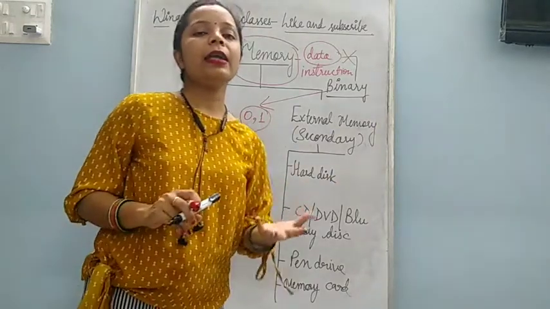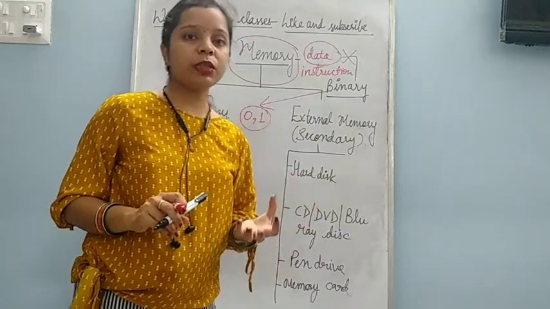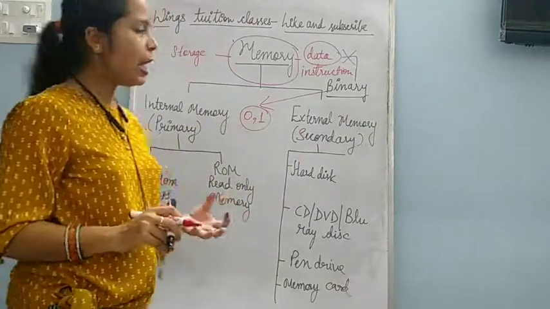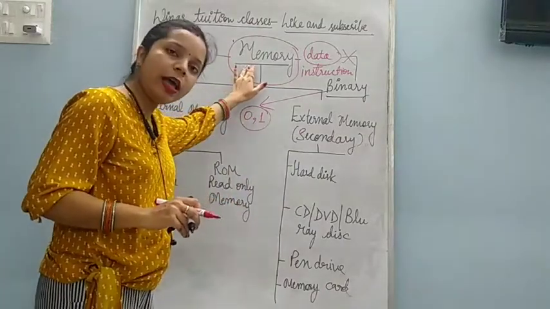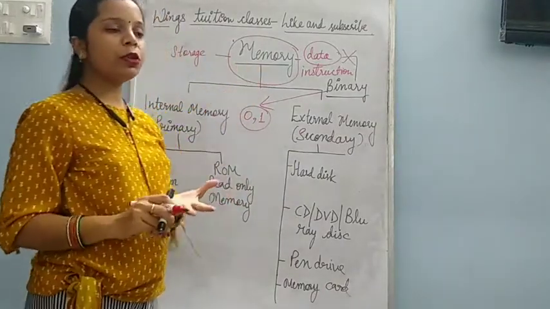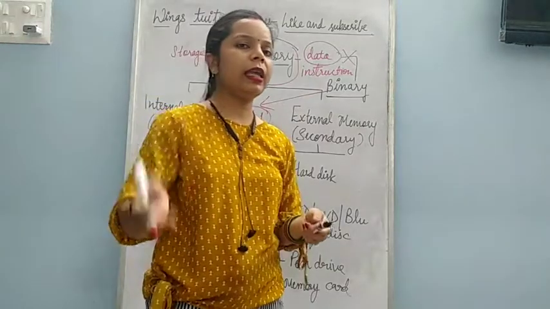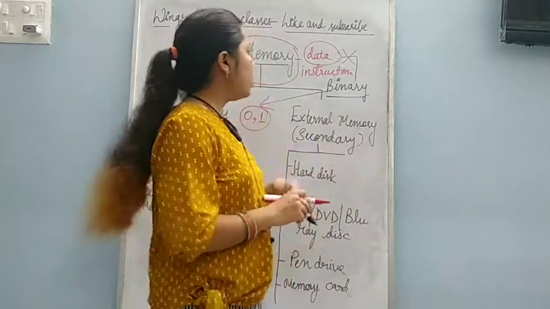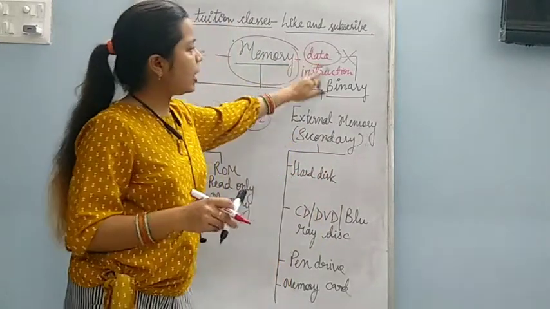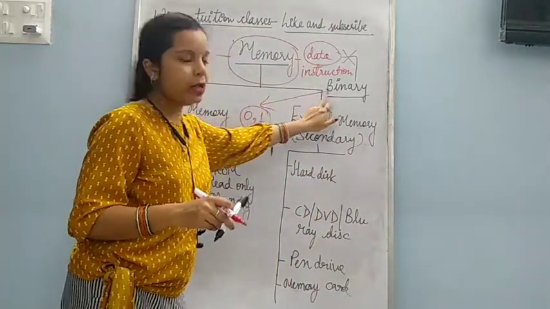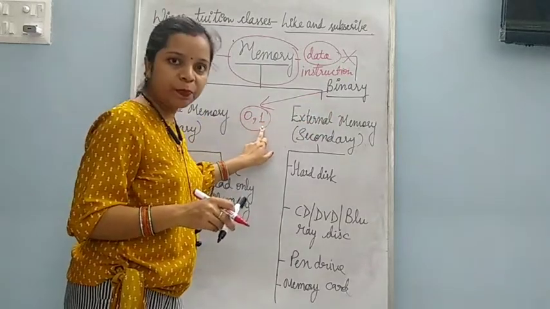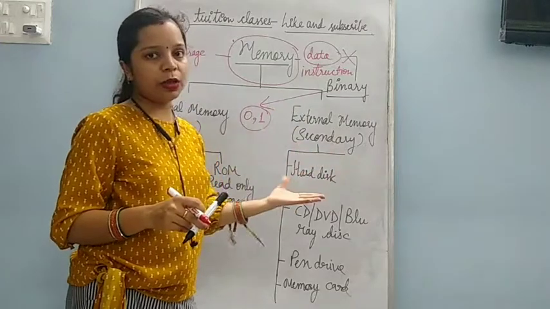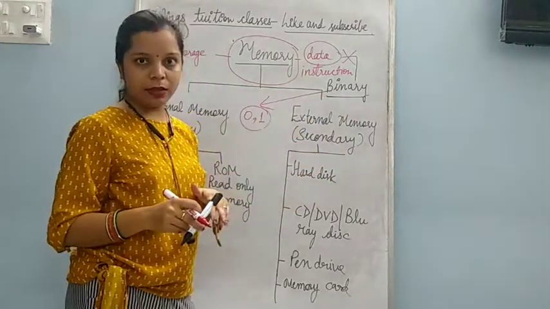So we can say that the computer stores data in the form of binary language, and it stores it in the memory. Whether we give Hindi, English, images, or pictures, the computer changes that data into binary format, 0 and 1, and then stores it into the memory in the form of binary digits.